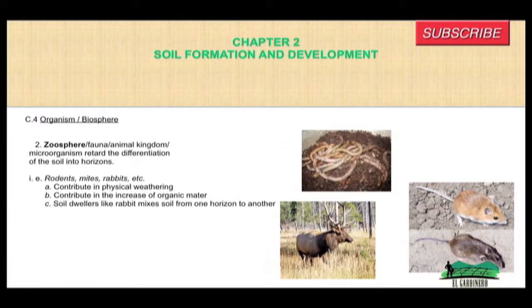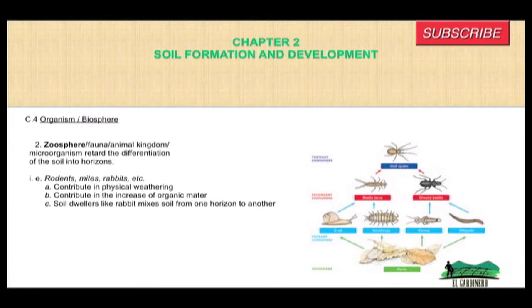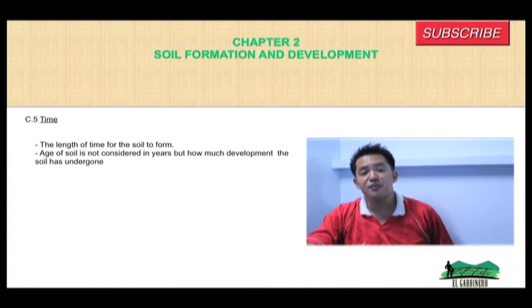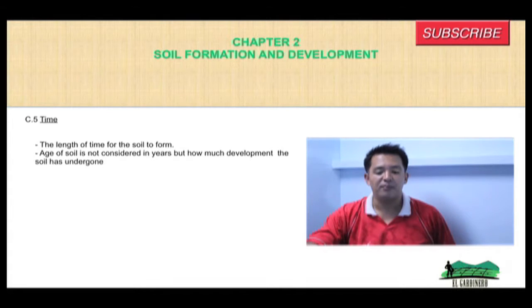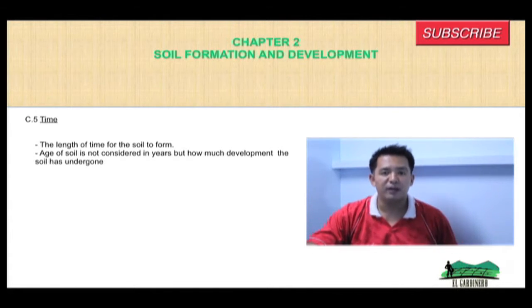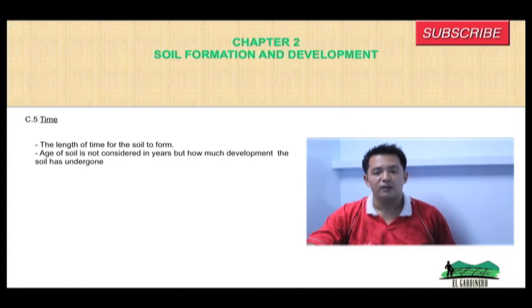And for the zoosphere, they contribute in physical weathering, in the increase of organic matter, and soil dwellers like rabbits mix soil from one horizon to another. And the last factor of soil formation is time, or time by which the rocks can become soil.